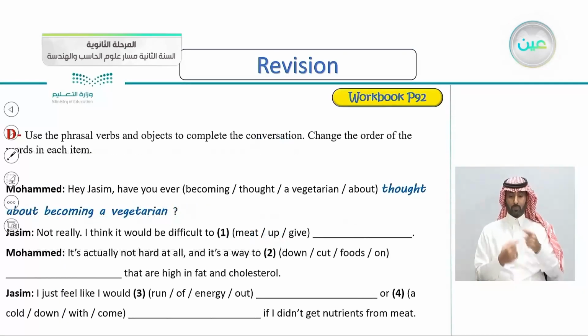So continuing here with exercise D, page 92. Use the phrasal verbs and objects to complete the conversation. Change the order of the words in each item. So we have a conversation between Muhammad and Jasim. Hey Jasim, have you ever thought about becoming a vegetarian? So the correct order is thought about becoming a vegetarian. Jasim: Not really. I think it would be difficult to give up meat.